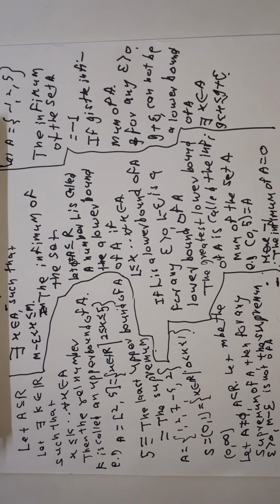Therefore, here we discussed the infimum of the set and the supremum of the set. The supremum of the set A is the least upper bound, and the infimum of the set is the greatest lower bound.